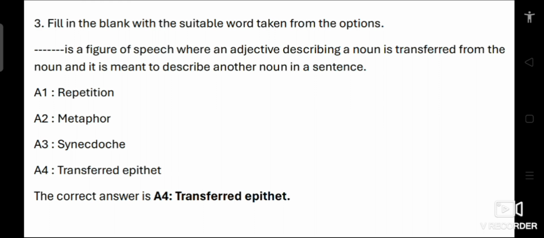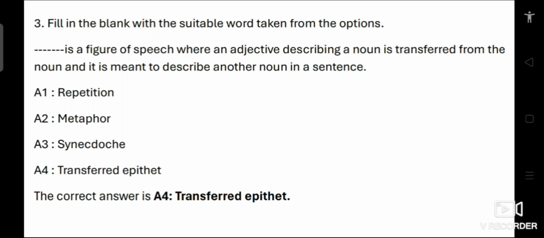Here repetition means repeating the same words or phrases for emphasis. Metaphor is a comparison between two unrelated things without using like or as. Synecdoche is when a part of something is used to represent the whole or the whole represents a part.